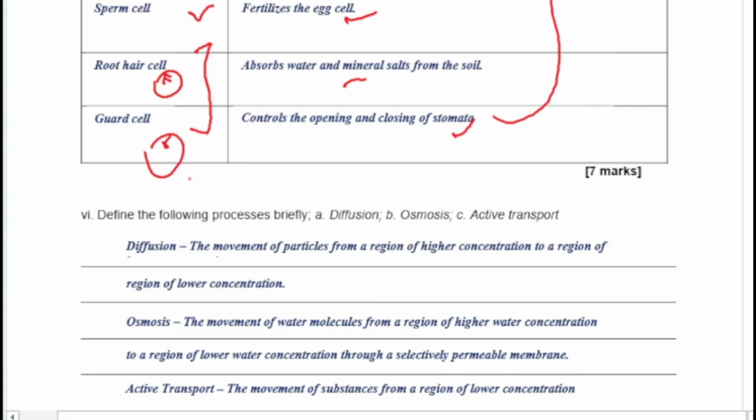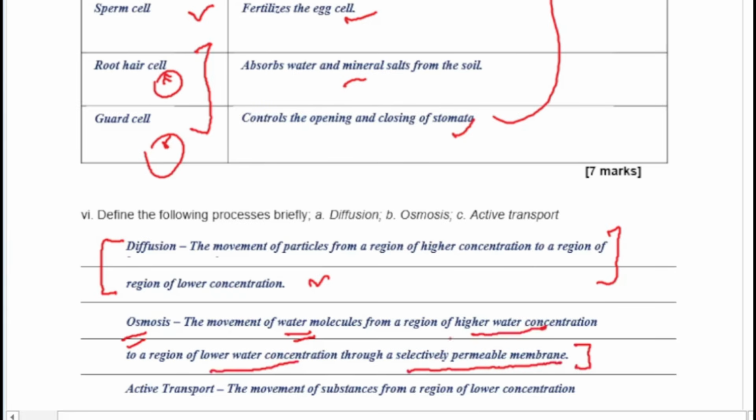Diffusion basically is the movement of particles from a region of higher concentration to a region of lower concentration. Okay, that's diffusion. When particles move from where they are in high concentration to where they are in low concentration. Osmosis basically means the movement of water molecules. So that's what you should know. Osmo represents what? Water. So osmosis is the movement of water molecules from a region of high concentration again to a region of what? Lower concentration through a selectively permeable membrane.